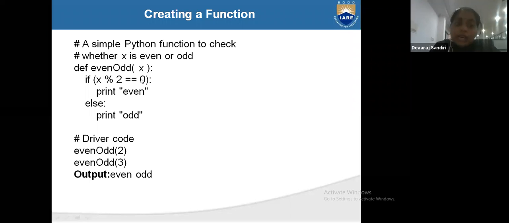Now even odd of 3. So now 3: if 3 percent 2 is equal to 0? No, 3 percent 2 is equal to 1. So it will not print even. It will go to the else part and it will print odd. And now it printed even and odd. Any doubt?